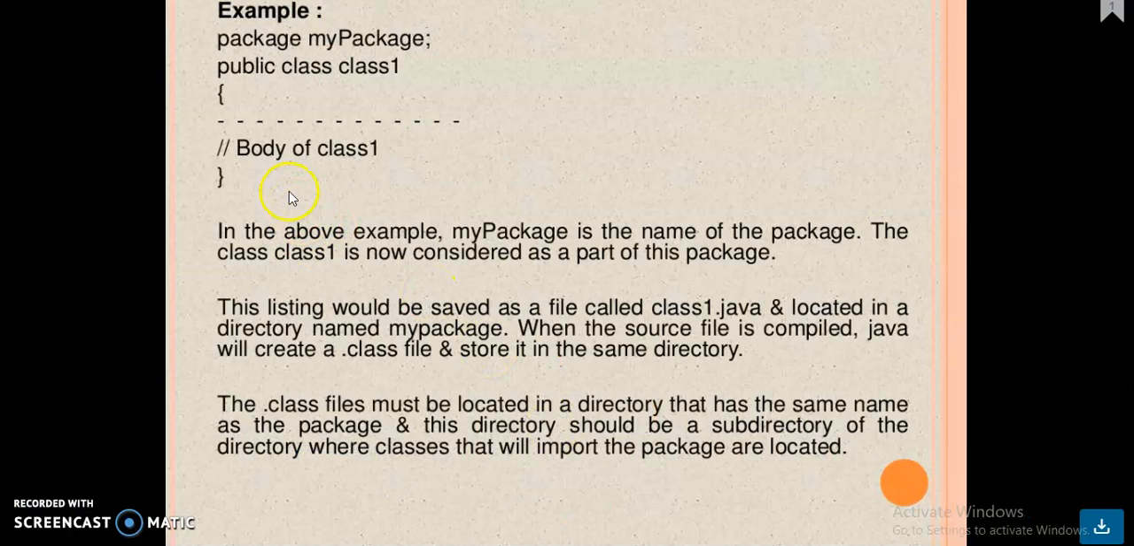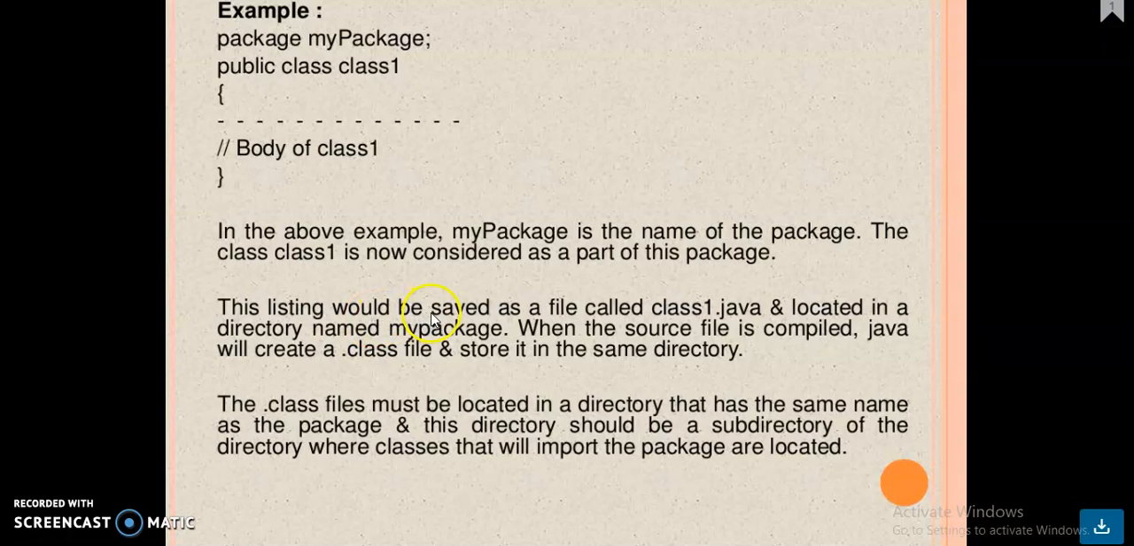The example of this package is: package mypackage, and there is a class1. Within this you have to give the coding of that class1. In the above example, mypackage is the name of the package. The class1 is now considered as part of this package. mypackage is the package, and class1 is the class inside the package mypackage.